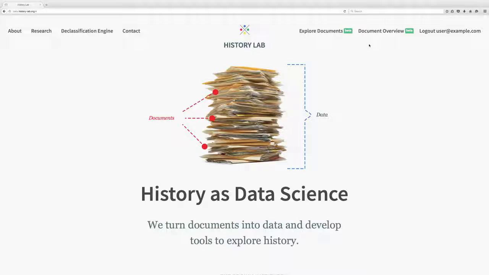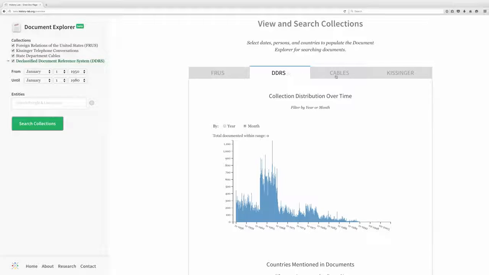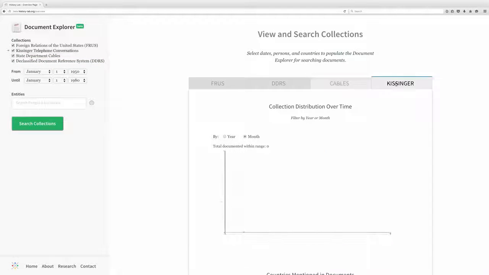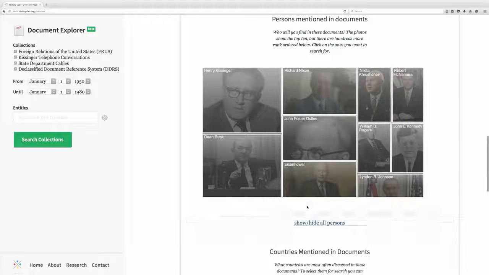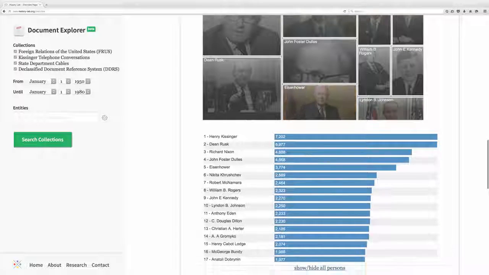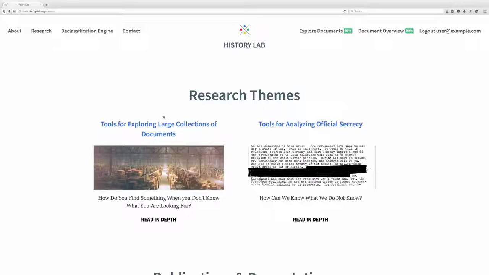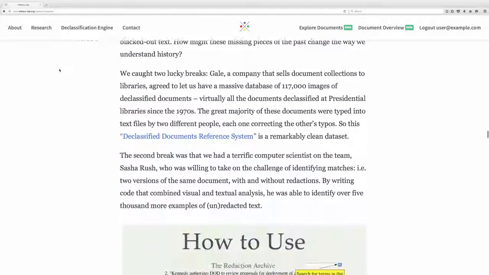We are turning documents into data, building tools to explore the past, and in that way creating the archive of the future. We started by creating the world's largest database of declassified government documents, the Freedom of Information Archive. It includes over 2 million historical records, revealing the key decisions and covert actions of presidents and foreign policymakers over the past century.